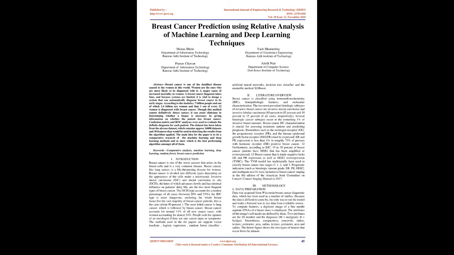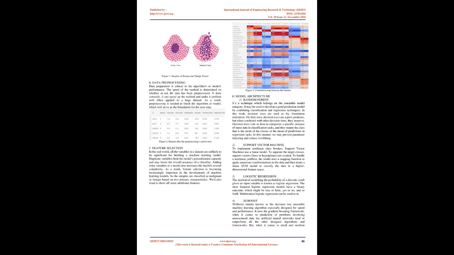Biomarkers such as the estrogen receptor, ER, the progesterone receptor, PR, and the human epidermal growth factor receptor, HER2, must be expressed. ER and PR expression is less than 1% in roughly 75% of persons with hormone receptor, HR, positive breast cancer. Furthermore, according to IHC, 15 to 30% of breast cancer patients have HER2 that has been amplified or overexpressed. Breast cancer that is triple negative, TNBC, lacks ER and PR expression as well as HER2 overexpression.